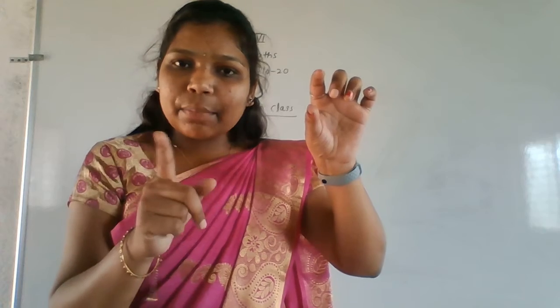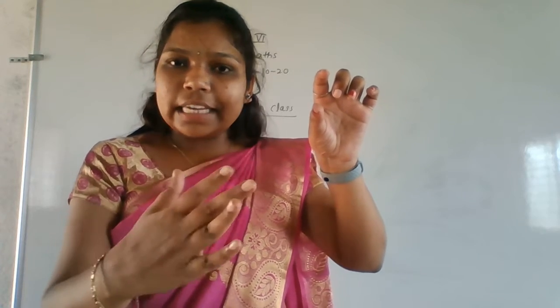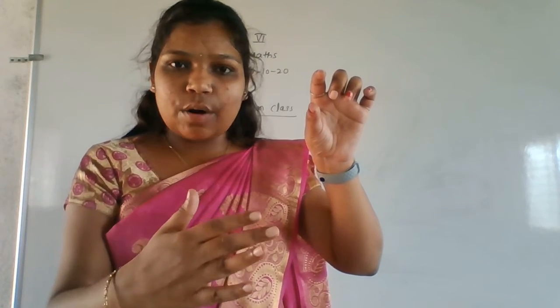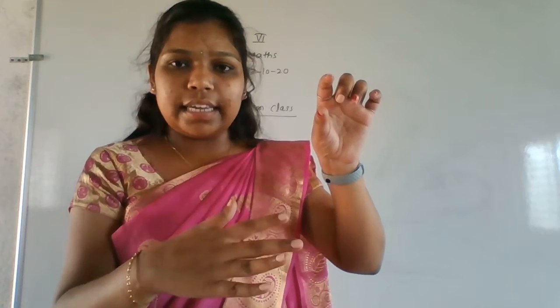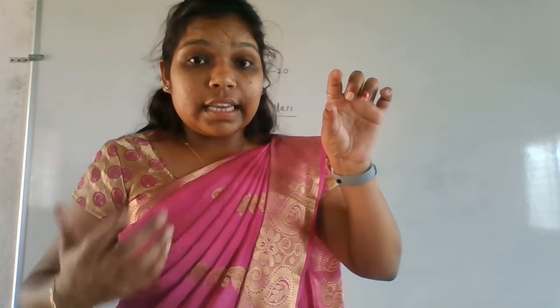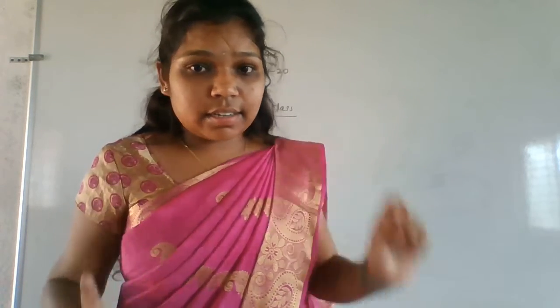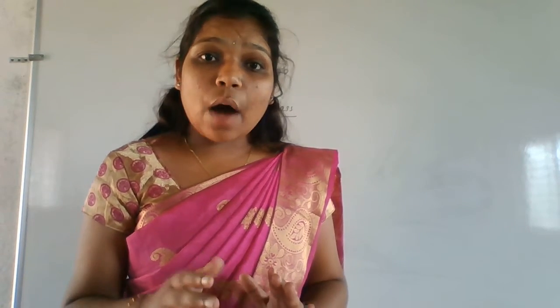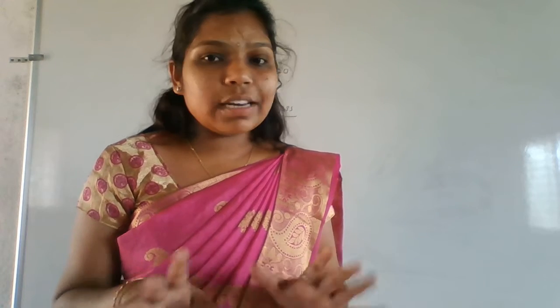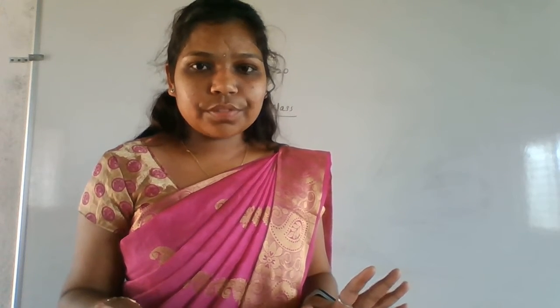After that, the remaining digits should be in increasing order or decreasing order, that is ascending or descending order, according to the largest and smallest number. So whatever conditions and restrictions are given, we have to follow them. Then only we'll get the correct answer, otherwise we will not get the correct answers, right?